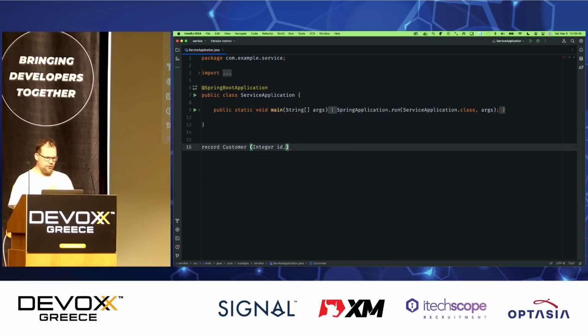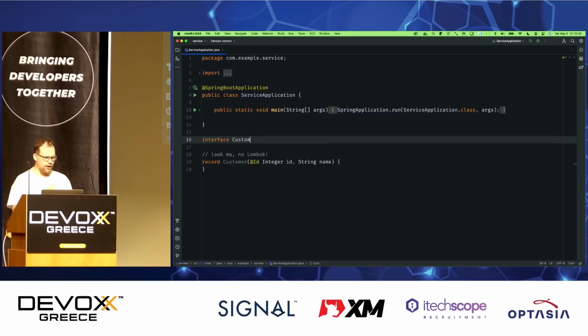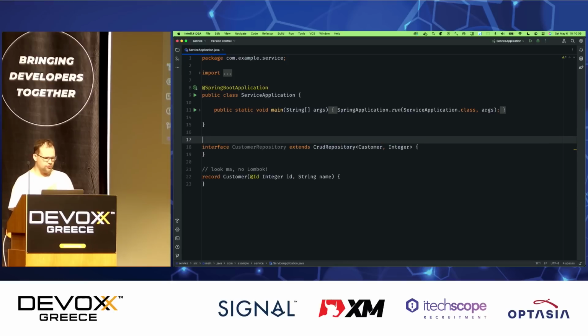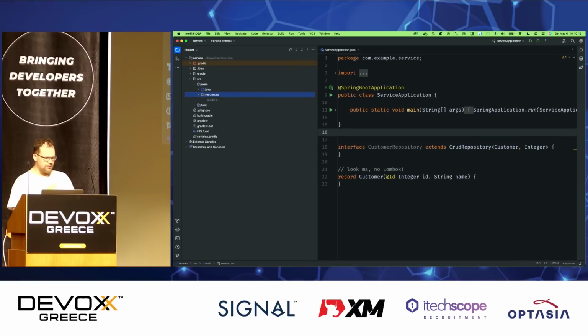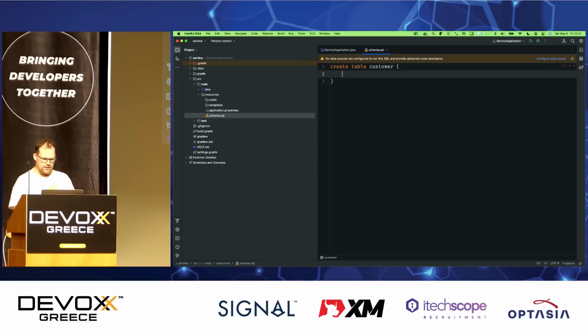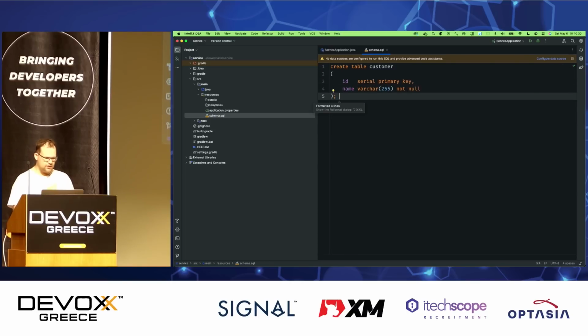Very, very typical application. So the first thing we're going to do is create a record, right? And this is another nice feature in new versions of Java that I really like. I love this. It's just very concise, very easy to understand, very convenient to see what I'm doing. And then I can create a repository to store data into the database. So I'll say extends CrudRepository, managing instances of type Customer whose primary key is of type Integer. And then I'm going to have some SQL in my database. I'm going to create a schema. So I'll go over here and create a new file called schema.sql. And there I'll just say create table customer, and then id serial primary key, and then name varchar(255) not null, right? Very simple SQL schema.